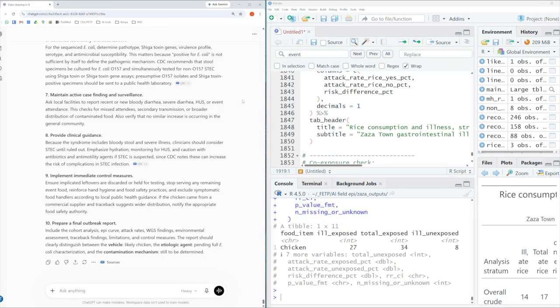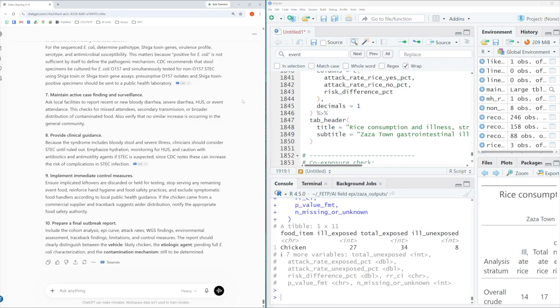I hope that this example demonstrates how you can use a chatbot alongside as you're working on an analysis, and it can really be useful both for cleaning data, helping to run analysis, and then also helping to understand your findings. One thing you may have noticed, though, is that as we were putting all this code into RStudio that the chatbot had generated, there's lots of redundant code being generated. For example, each time we asked for a new chunk of code, it would give us packages to load, but also there's some variables that get recreated several times in the code if you were to look more closely.